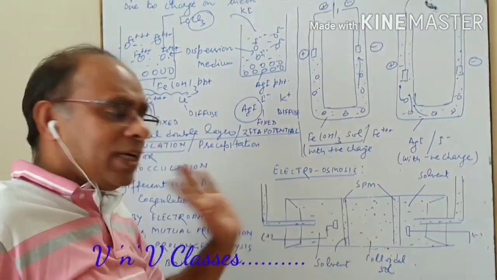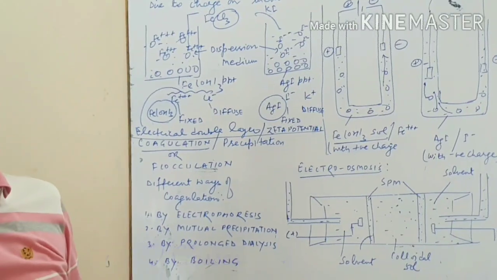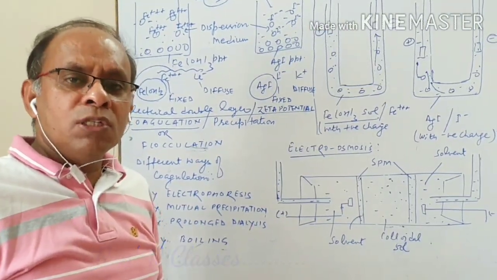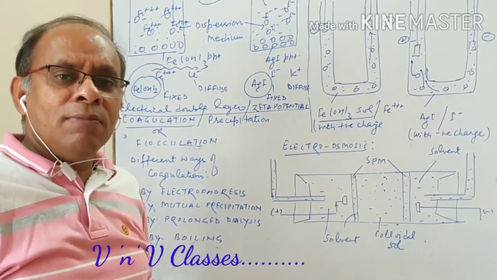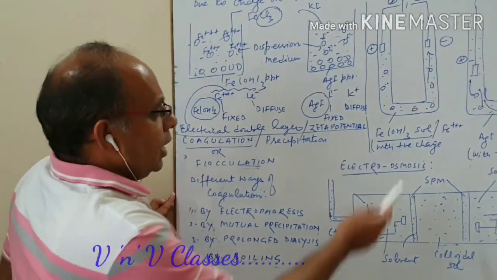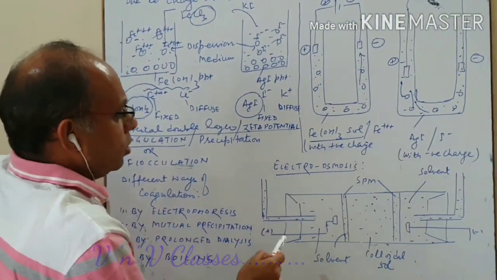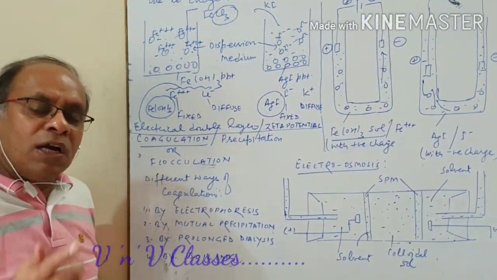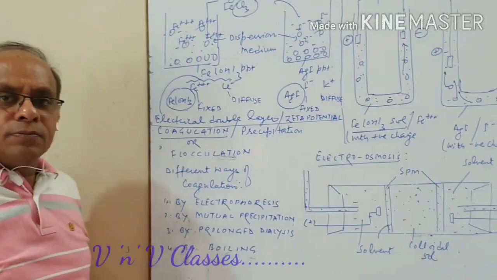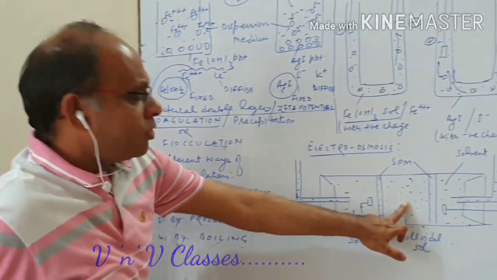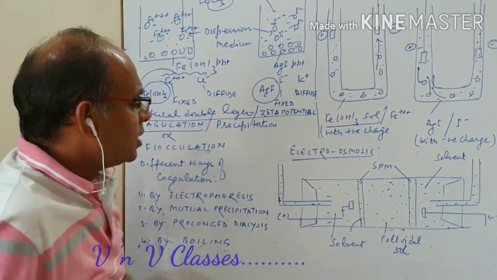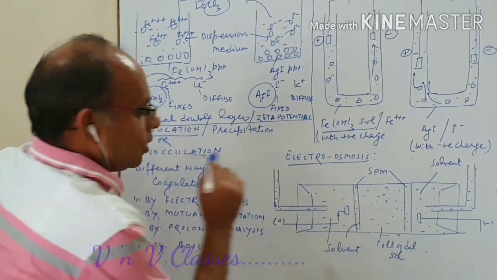Now on passing electricity, the colloid will not move, the semi-permeable membrane will stop it, and only solvent molecules will move across the membrane. Now it's very clear. If the ferric hydroxide sol has positive charge, what will be the charge on the solvent? Definitely negative. So the solvent is to move and it has negative charge, it will move towards the negative plate.